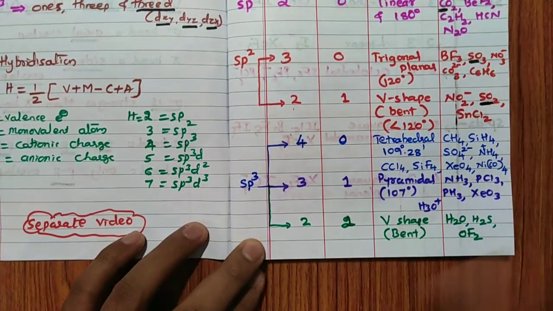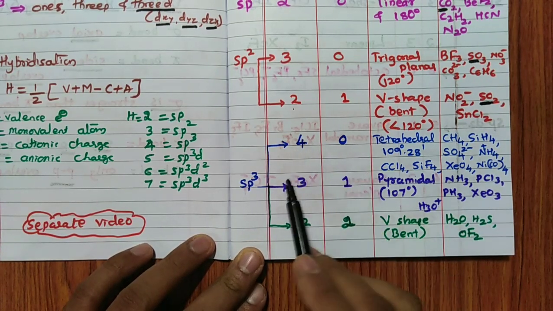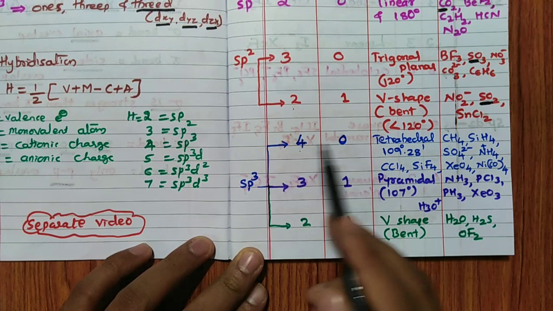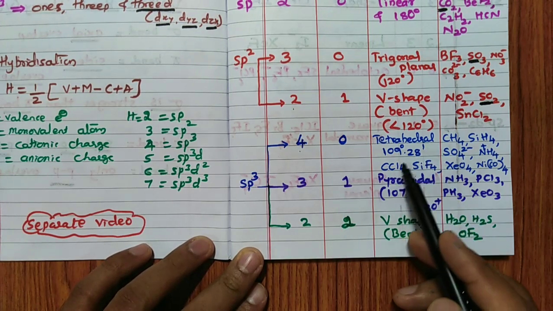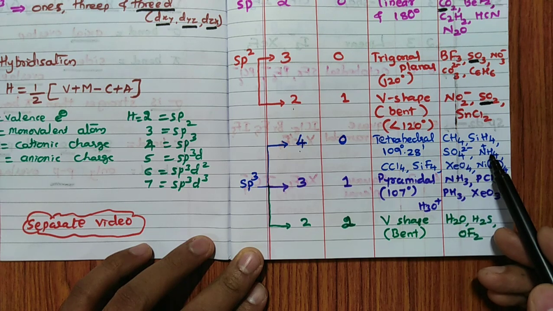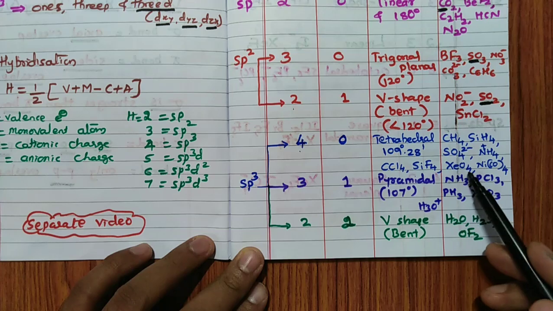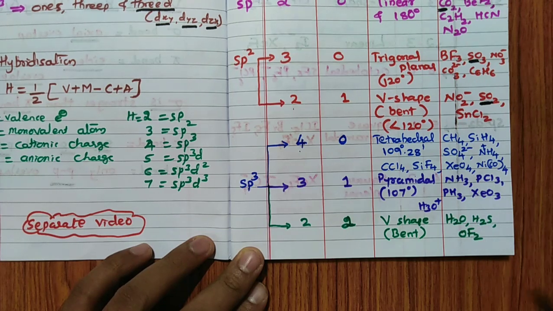Important is this: sp3. 4 bond pairs, 0 lone pairs. There are 3 options: 4, 0; 3, 1; and 2, 2. 4, 0 is the tetrahedral standard structure. You can name many examples: CH4, SiH4, SO4 2 minus, NH4 plus, CCl4, SiF4, XeO4, Ni(CO)4. All this is very important, remember.